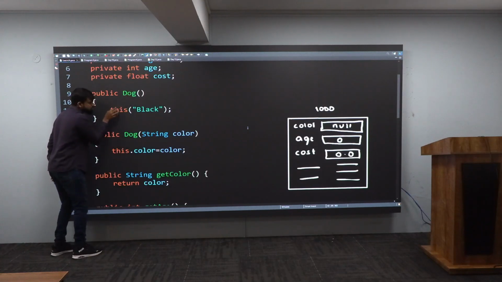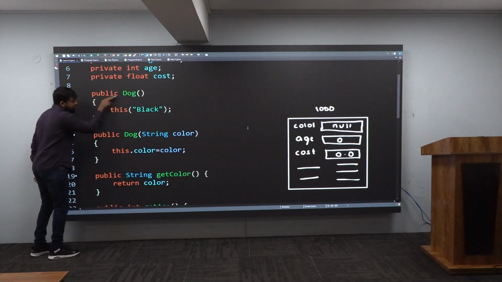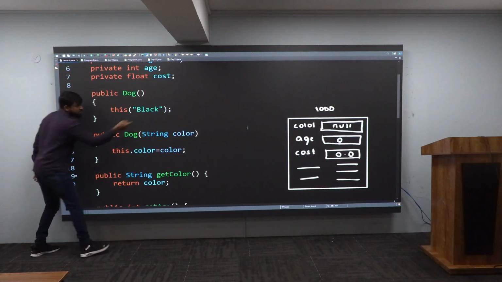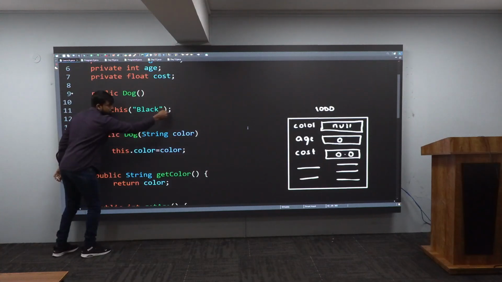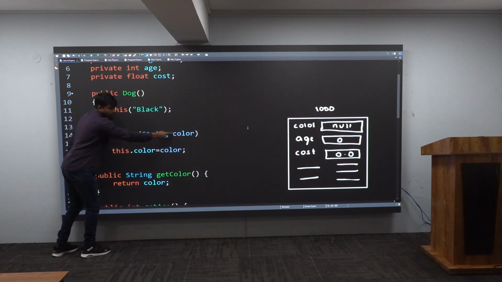This means what, sir? He is calling another constructor in the same class. Think and tell me, other than this constructor, do you have another constructor? Yes, you have it. From here, the control will reach this constructor now. Sensing this much? Very good. Now tell me what you're sending here. Black. Black, who will receive it? This fellow will receive it. That is color. Awesome, sir.